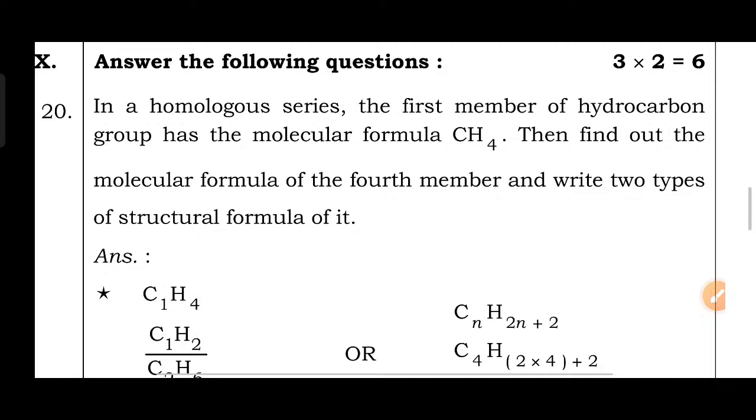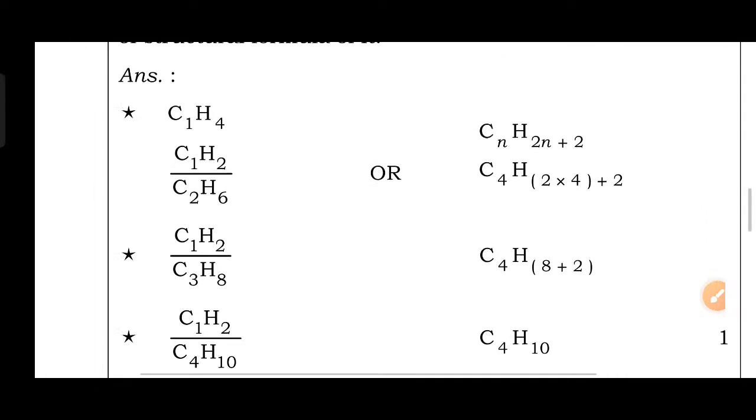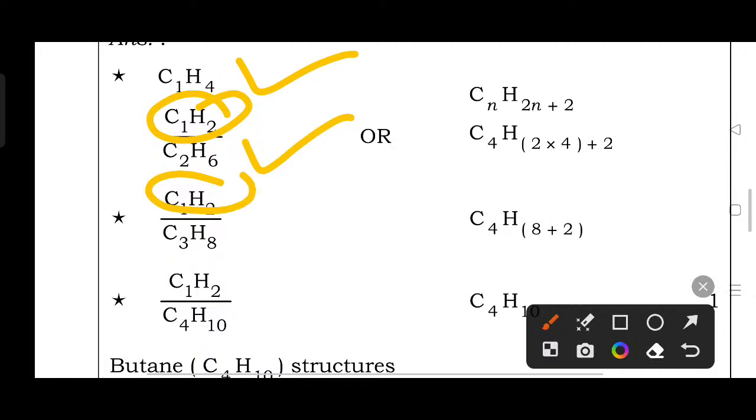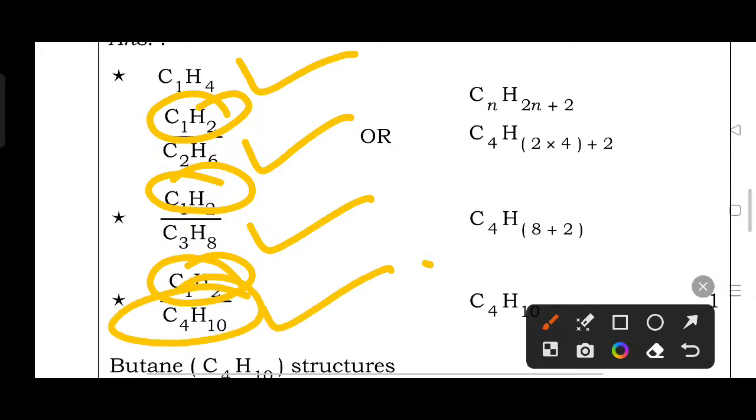In a homologous series, the first member of a hydrocarbon group has the molecular formula CH4, that's methane. Then find out the molecular formula of the fourth member and write 2 types of structural formula of it. Okay, then see here, methane CH4, if we add CH2, then it's a homologous series. Methane turns into ethane. Then whenever again we add a CH2, ethane turns into propane. Again we add a CH2, then propane turns into butane. Okay, this is the fourth member.